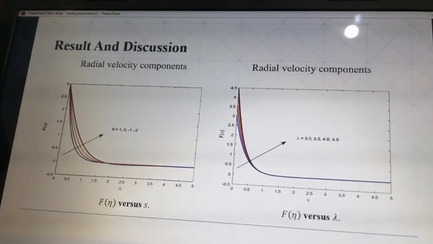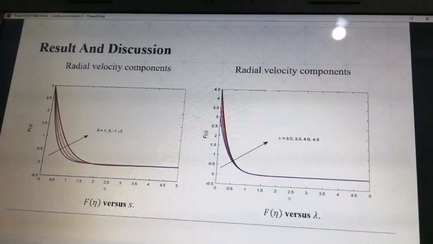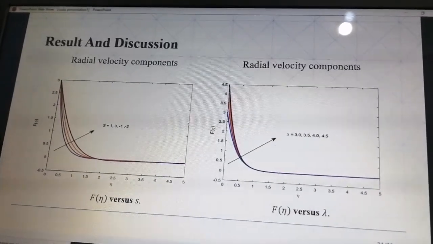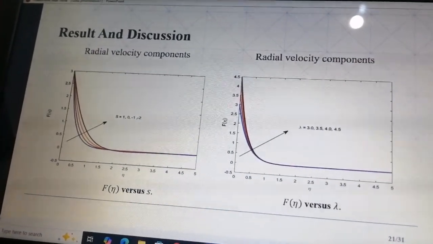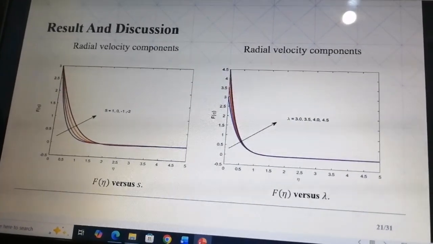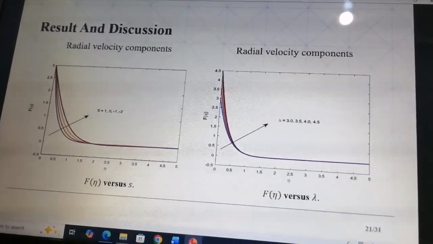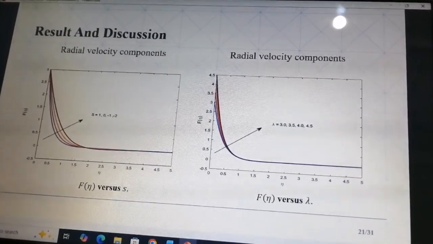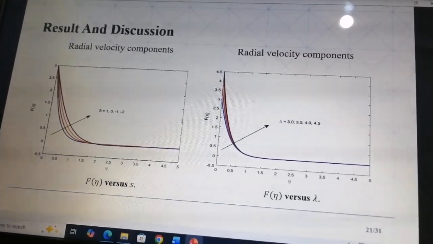Now we move to the results and discussion of our study. This graph shows the radial velocity profile with different suction and injection values. The horizontal axis is the distance from the disk and the vertical axis is the velocity. We see that the flow is radial near the surface. We see that increasing suction reduces the boundary layer thickness, pulling the fluid closer to the disk, while injection increases